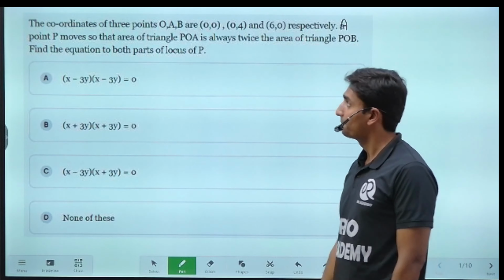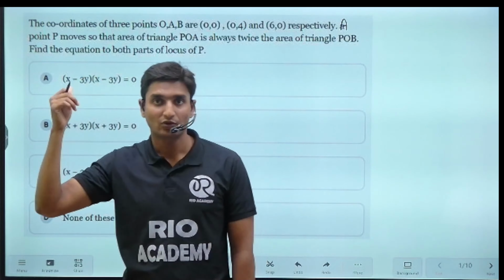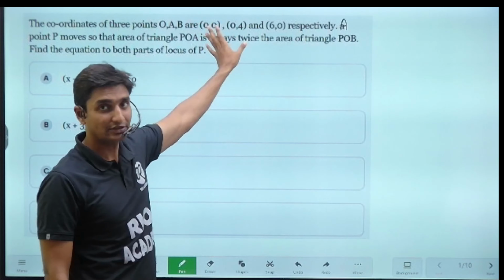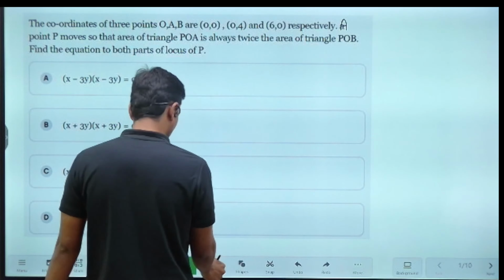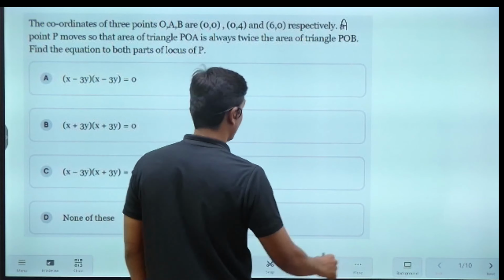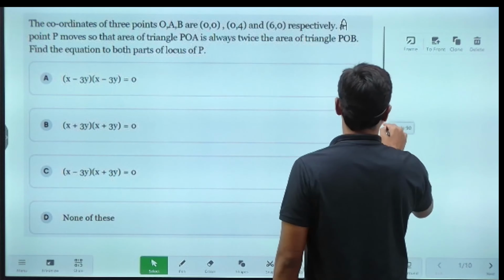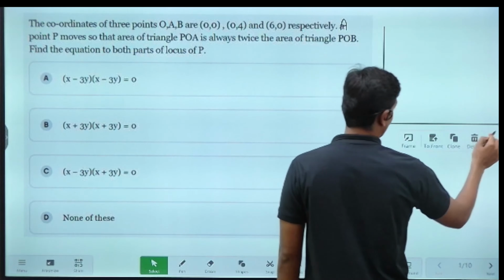There are 3 points O, A and B. Here O is nothing but the origin, because (0, 0) specifies the origin. I'm going to draw a rough sketch here. There is no need to draw this diagram in your examination; I'm just drawing it so that you will be able to understand.